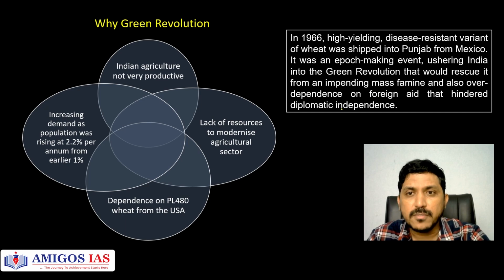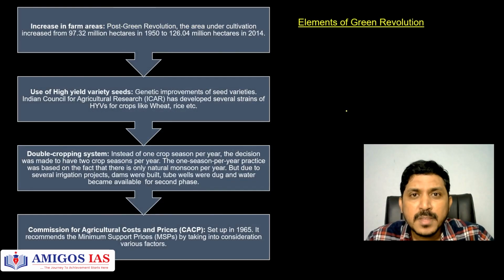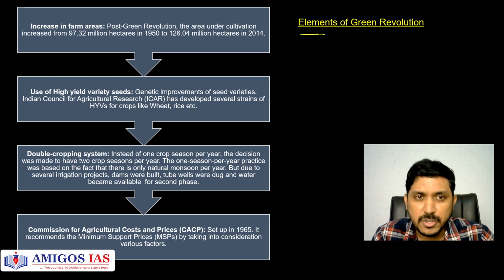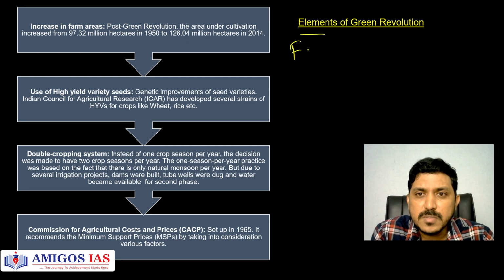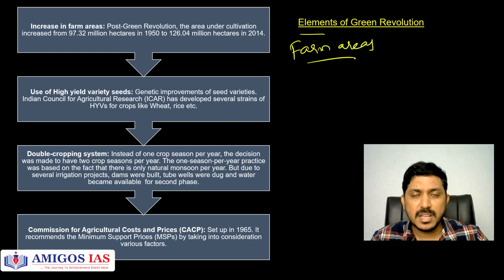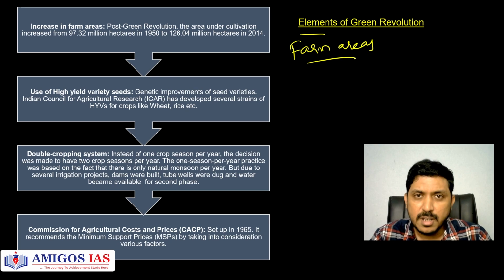program. Fine. And for this, of course, you require some water, irrigation facilities. I'll come back to that. So what are the different elements as a part of this revolution? Okay, increasing farm areas. We have to increase the area which has to be cultivated. India has the second largest area cultivable for agriculture as of now.